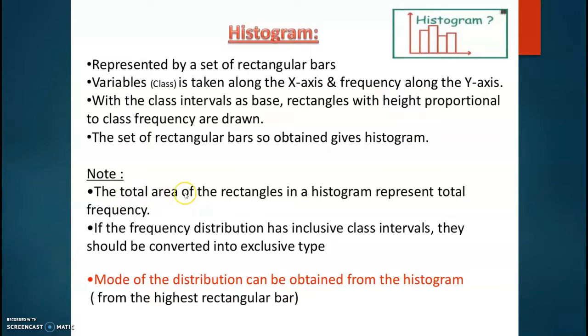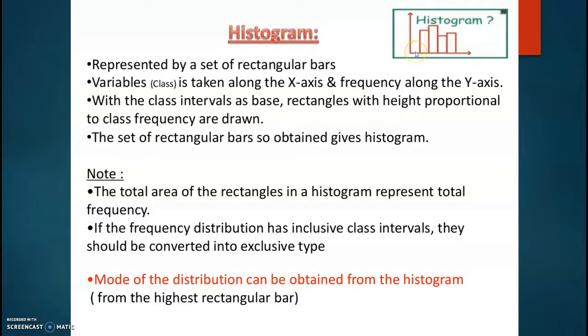The total area of the rectangles in a histogram represents the total frequency. If the frequency distribution has inclusive class intervals, they should be converted into exclusive type. We have already learned about this inclusive class interval and exclusive class interval. Mode of the distribution can be obtained from the histogram. That means from the highest rectangular bar.